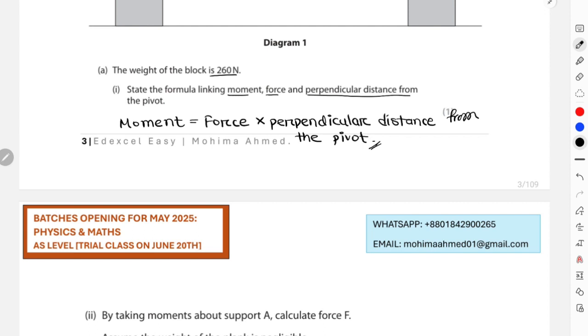Right? So always try to use all the words for a quantity that were used in a question. For example, I could have stopped writing after perpendicular distance, but in the question they were using perpendicular distance from the pivot. So try to take all the words in your question that they've used for one quantity. That will be much more secure to write your answer in this format.